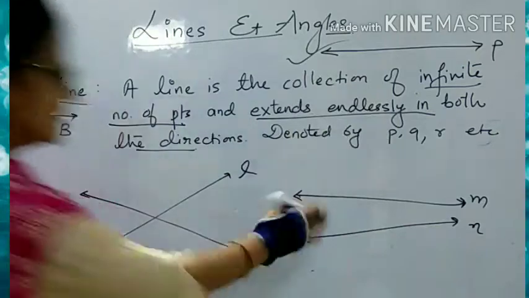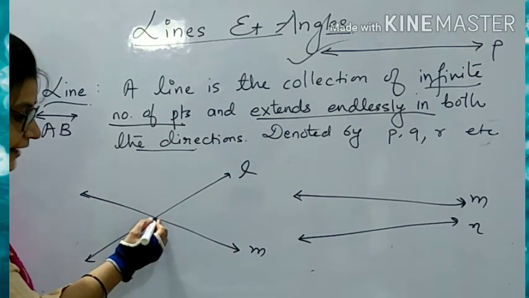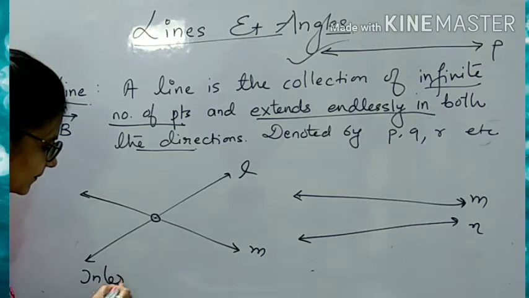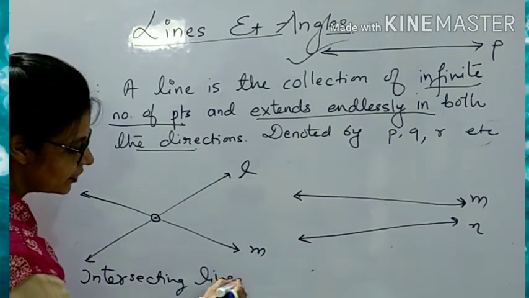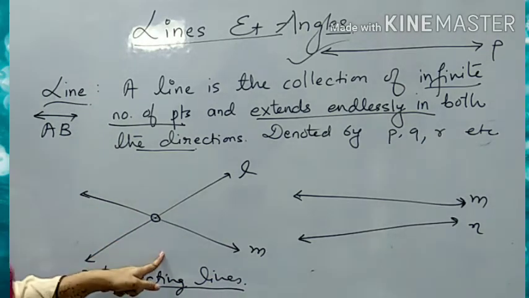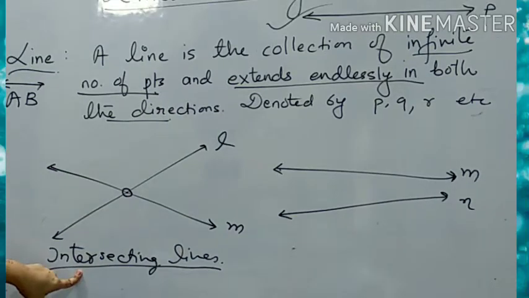So these two lines, यहाँ पे ये क्या कर रहे हैं? They are meeting, they are intersecting at a point. Intersecting at a point. So these two lines are said to be the intersecting lines. So what are the intersecting lines? Two lines which intersect each other at a point, they are said to be intersecting lines.